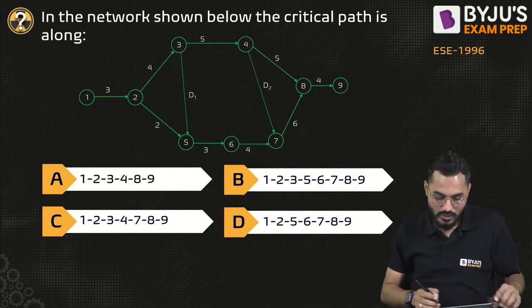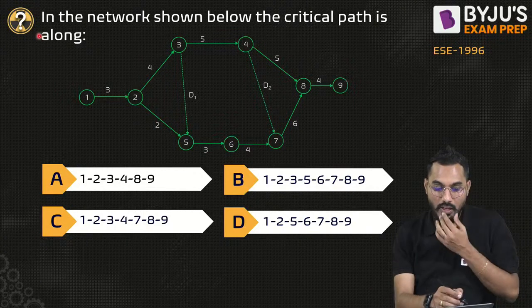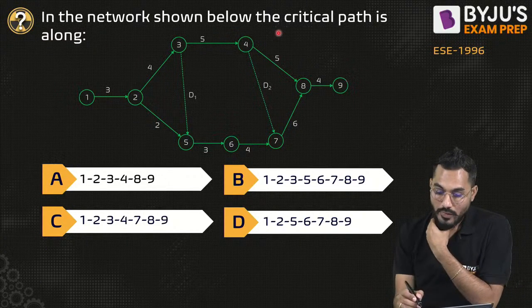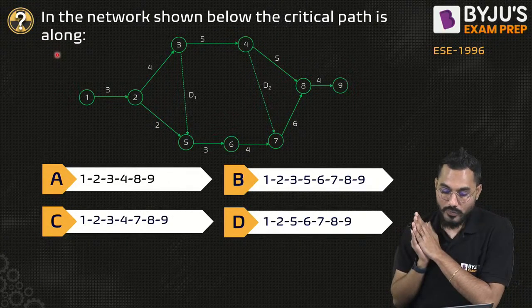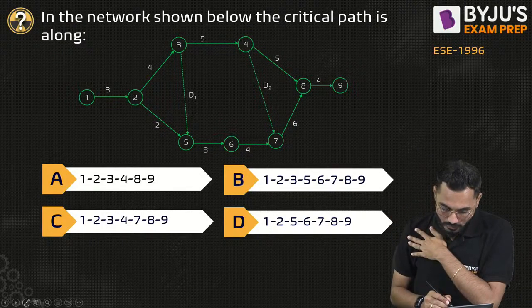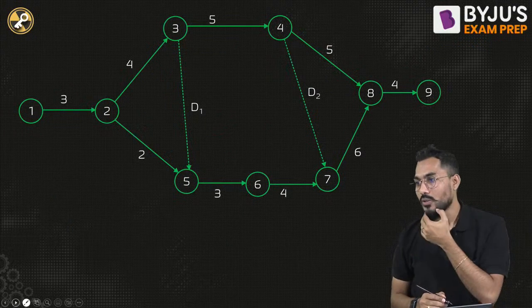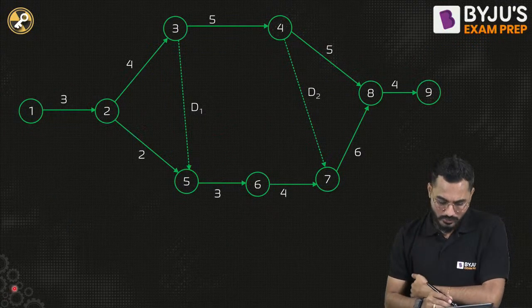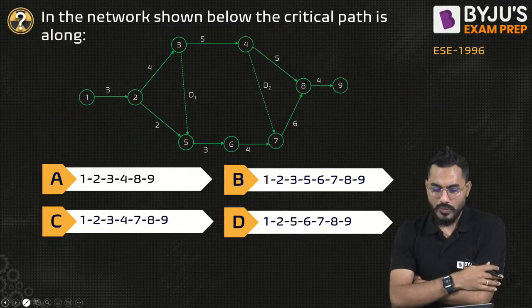Yes, next question. Let's see. What is the next question? In the network shown below, the critical path is along. So tell me the critical path in the network given below. We can go and have the larger figure also, so that you will get a feel. Even I think here also there is no problem to understand. Tell me the critical path.